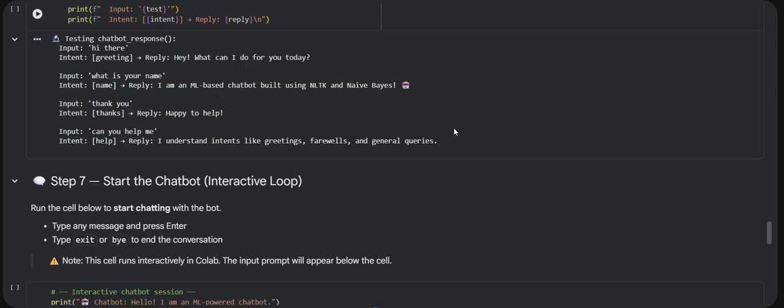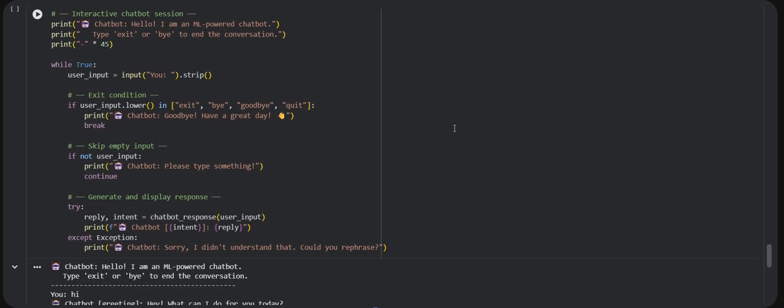Okay, so now we are moving on to the seventh step, which is an interactive chat loop. We start a while True loop that keeps the conversation going until the user types exit or bye. Inside this loop, we read the user input with the input function. We check if it is an exit word. If yes, we print goodbye and break. We check if it is empty, and if yes, we ask the user to type something. Otherwise, we call chatbot_response and print the predicted intent along with the reply.